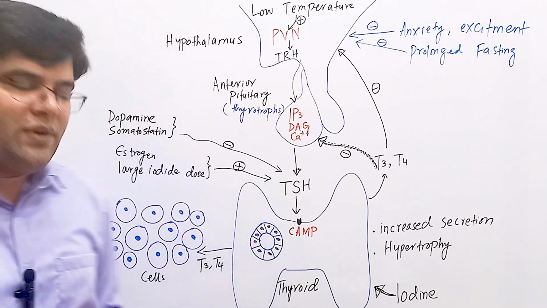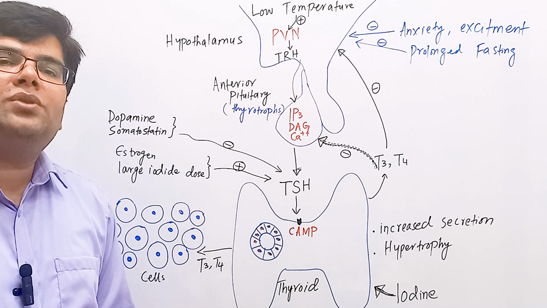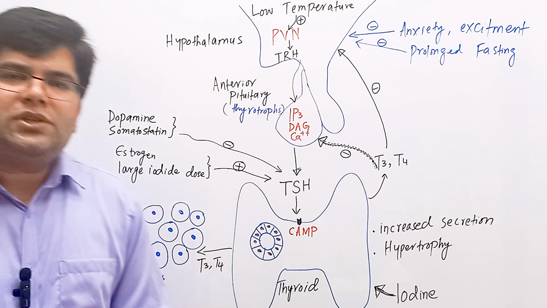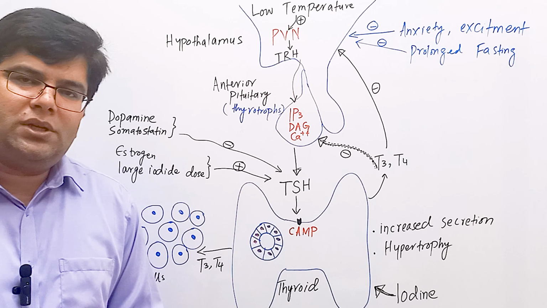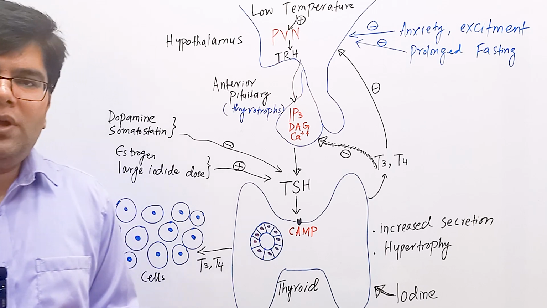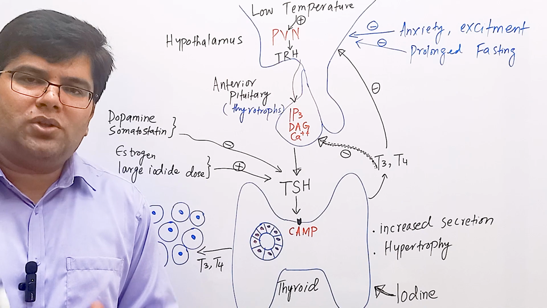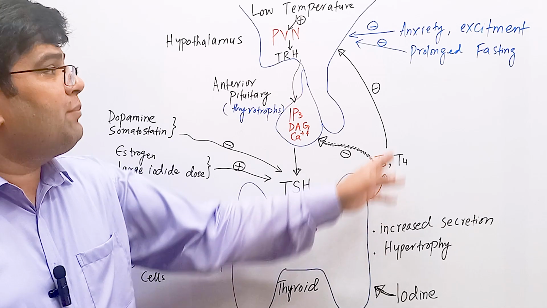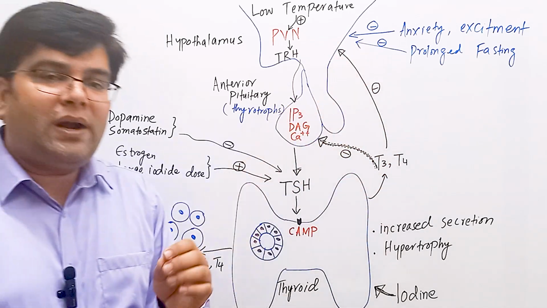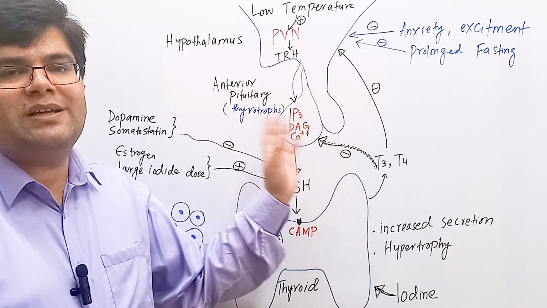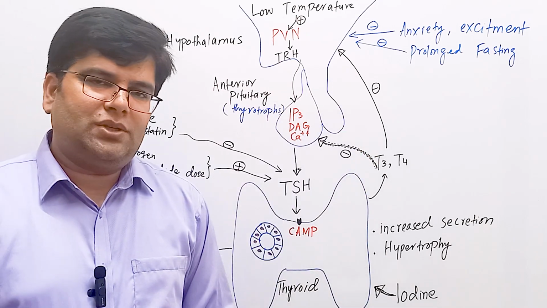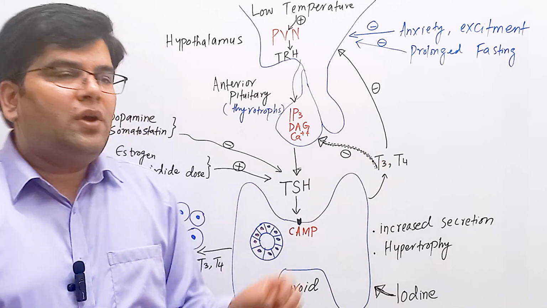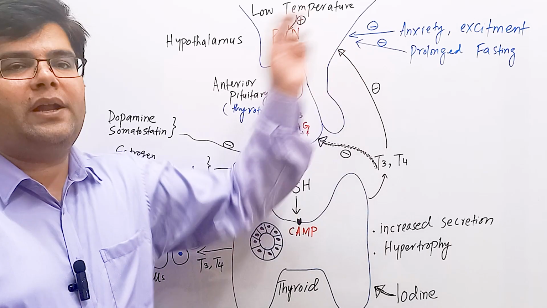T3 and T4 hormones, after they are released, travel through blood circulation to their target organs. They increase the metabolism in our tissues. T4, which is more abundant in our blood circulation, is slowly converted into T3, and T3 is more active biologically. Both these T3 and T4 hormones have a negative feedback effect on the hypothalamus and on the anterior pituitary, but their negative feedback effect on the anterior pituitary is much more than their effect on the hypothalamus. It is the free form of T3 and T4 hormones, not the bound form, which has a negative feedback effect on the anterior pituitary and hypothalamus.